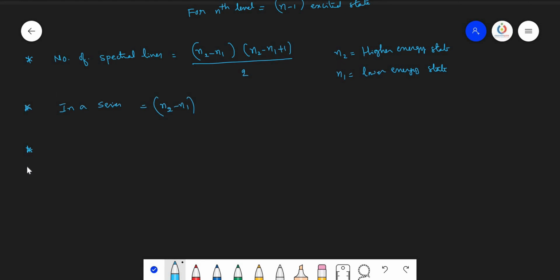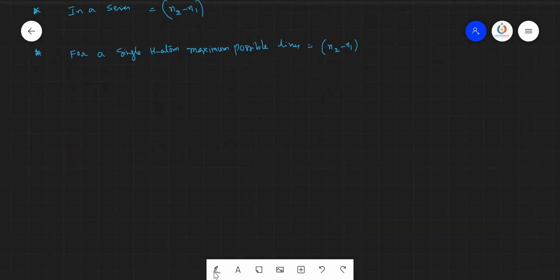And there is one more formula for a single hydrogen atom. This is not for 1 mole. For a single hydrogen atom, the maximum possible lines can be calculated by using the formula again n2 minus n1. So in a series or for a single hydrogen atom, the formulas are almost the same. Then how to know what it means by maximum possible lines and what it means by the series of lines? What is the difference between these two?